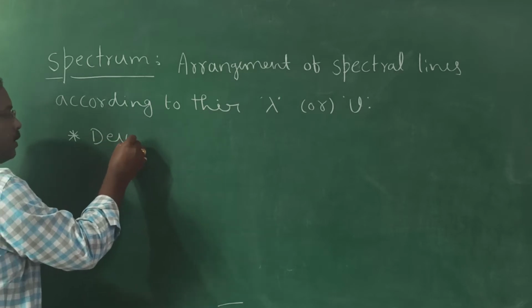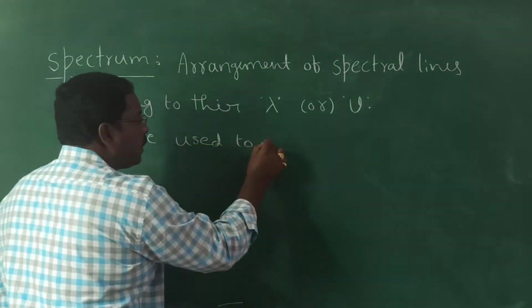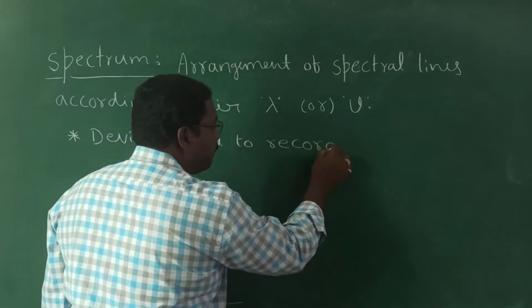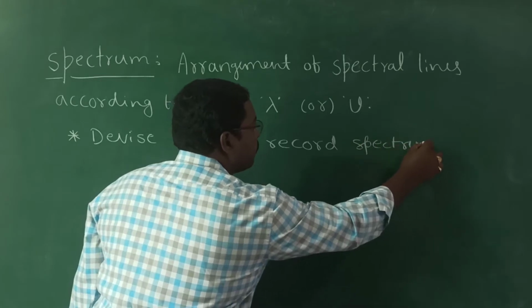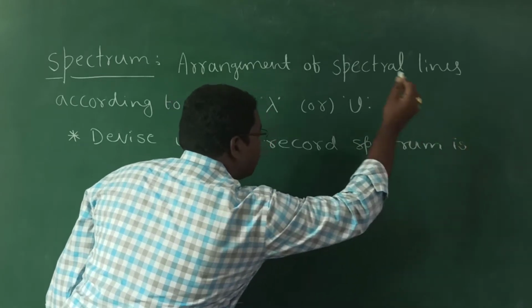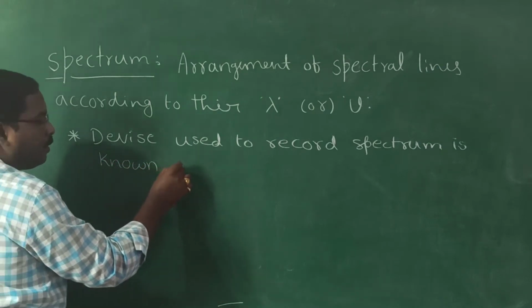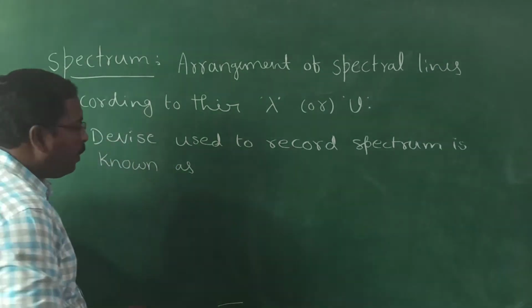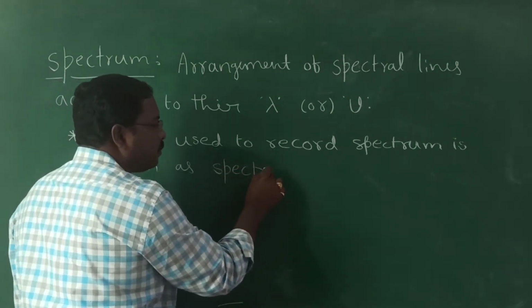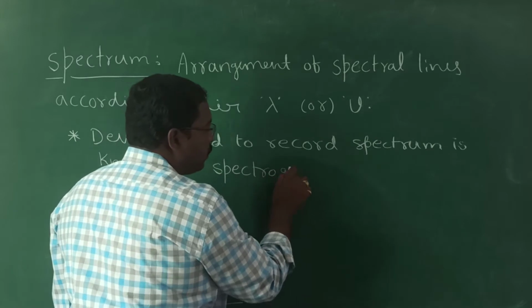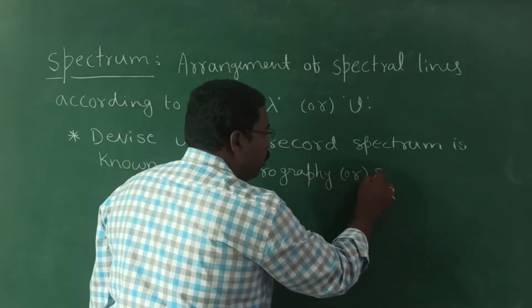The device used to record a spectrum is known as a spectrograph or spectrometer.